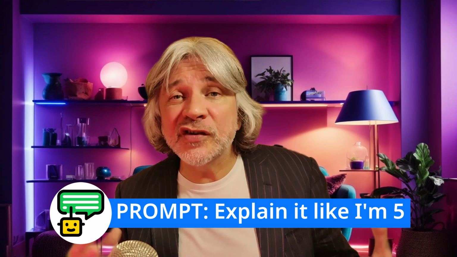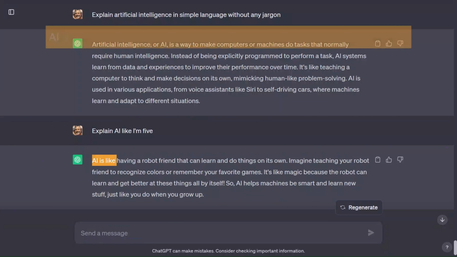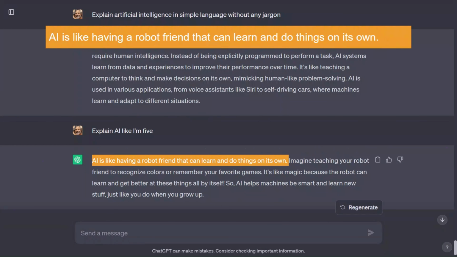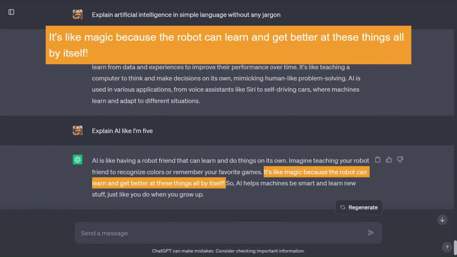For fine control about how things are simplified, you can specify your age, or you can use your educational level, or tell the model how much background experience you have in that subject. Explain AI like I'm 5. AI is like having a robot friend that can learn and do things on its own. It's like magic, because the robot can learn and get better at these things all by itself.